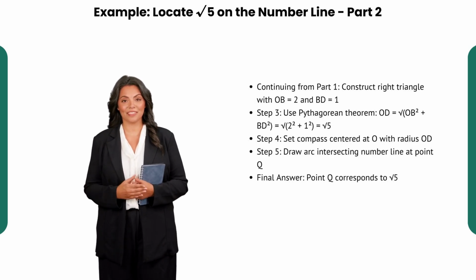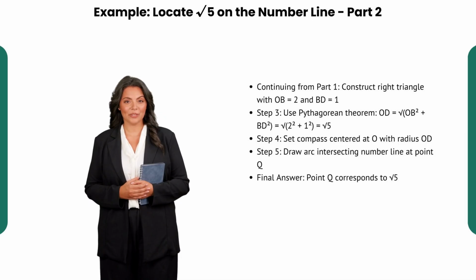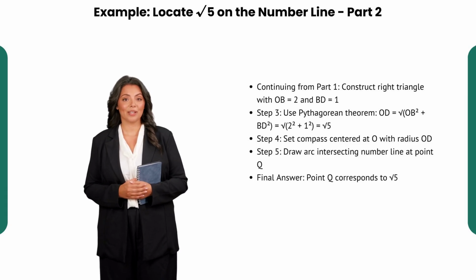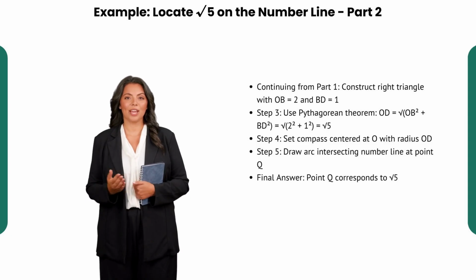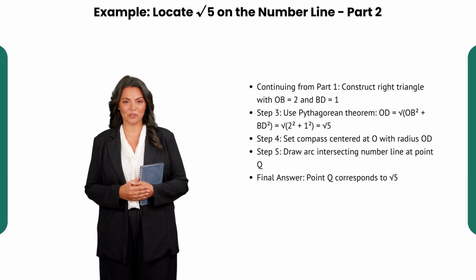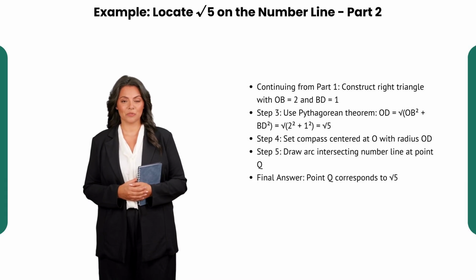Continuing from our previous step, we now have a right triangle with sides OB equals 2 and BD equals 1. Using the Pythagorean theorem, the length OD is the square root of OB squared plus BD squared, which calculates as the square root of 2 squared plus 1 squared, equals the square root of 5.